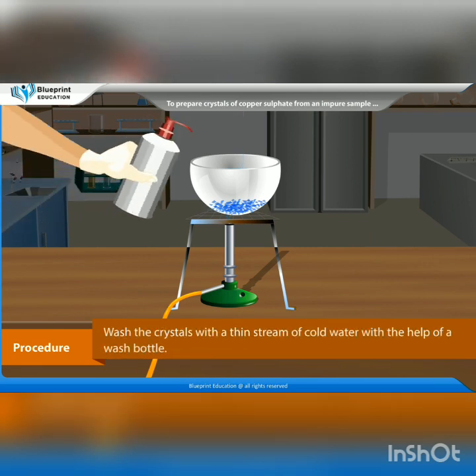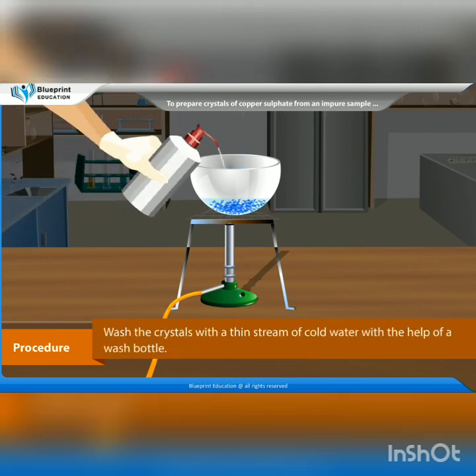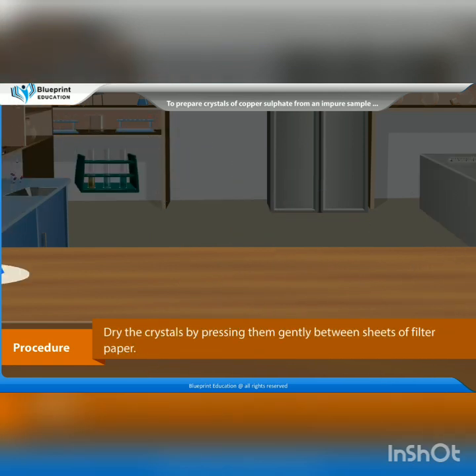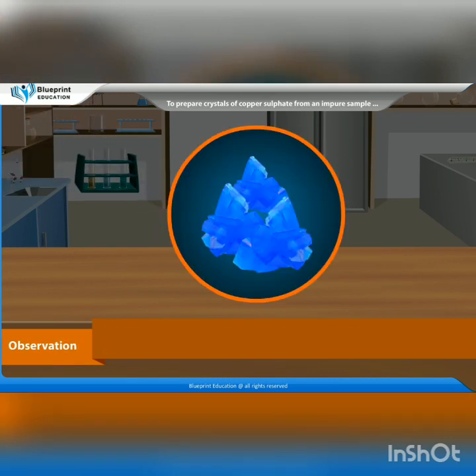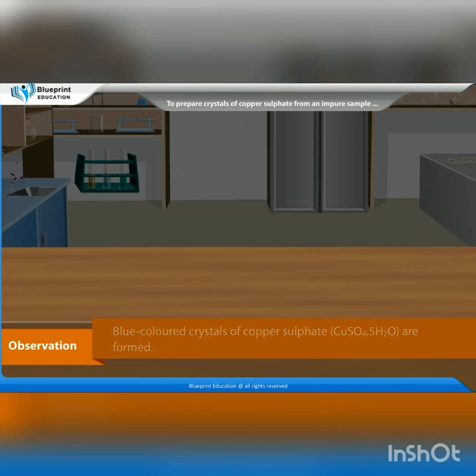Wash the crystals with a thin stream of cold water with the help of a wash bottle. Dry the crystals by pressing them gently between sheets of filter paper. Observation: blue colored crystals of copper sulfate are formed. Result: the crystals of pure copper sulfate can be obtained from an impure solution.